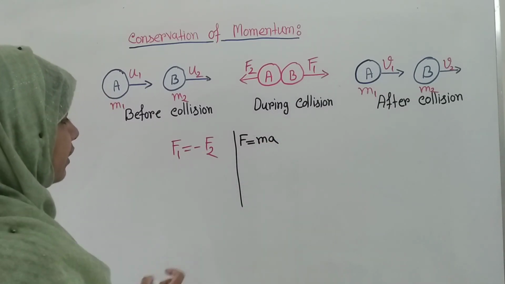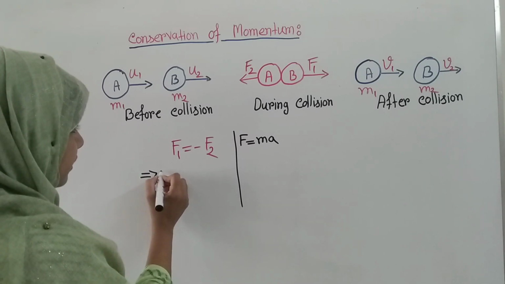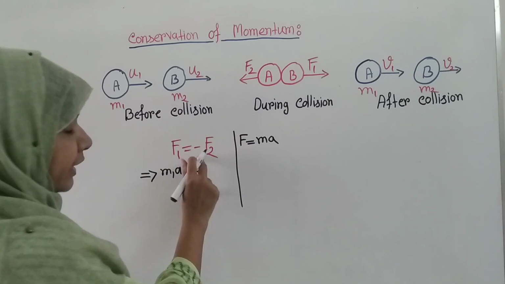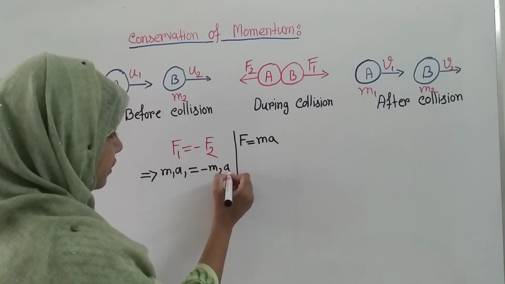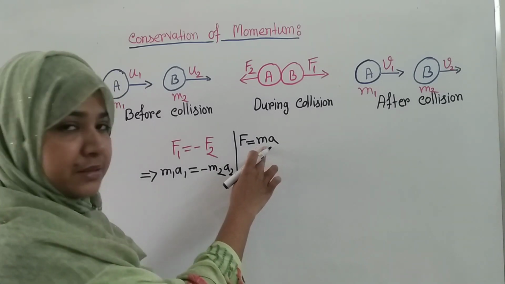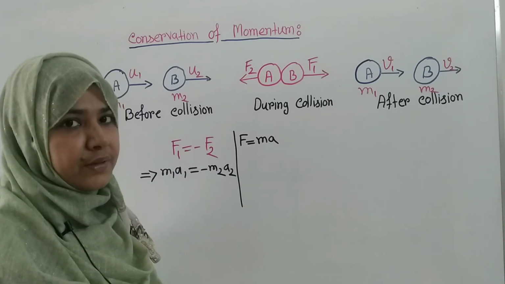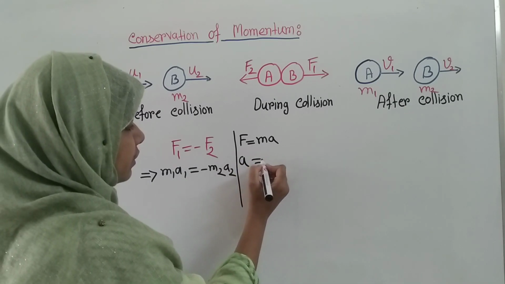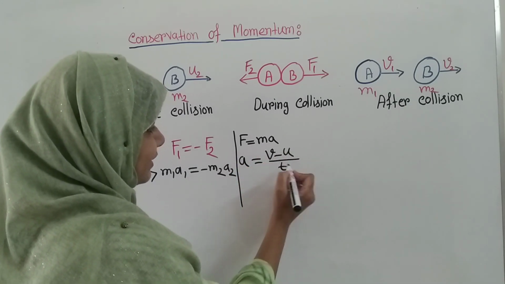So here for F1 we can write m1 a1, and for F2 we can write m2 a2. Here m means mass and a is acceleration, and from the definition of acceleration you already learned that a is equal to (v minus u) divided by t.